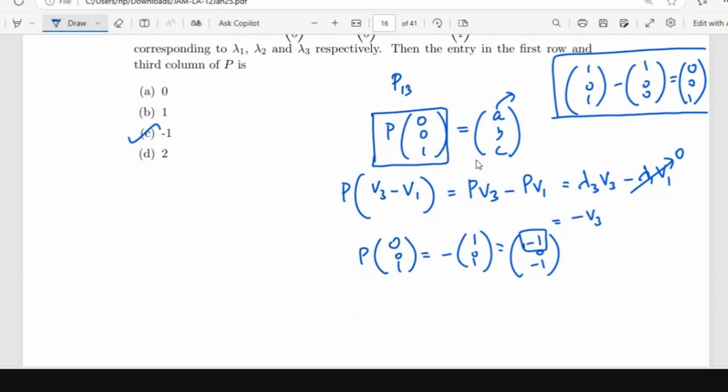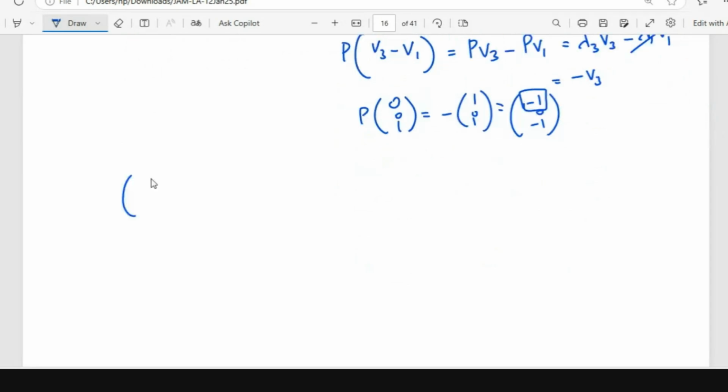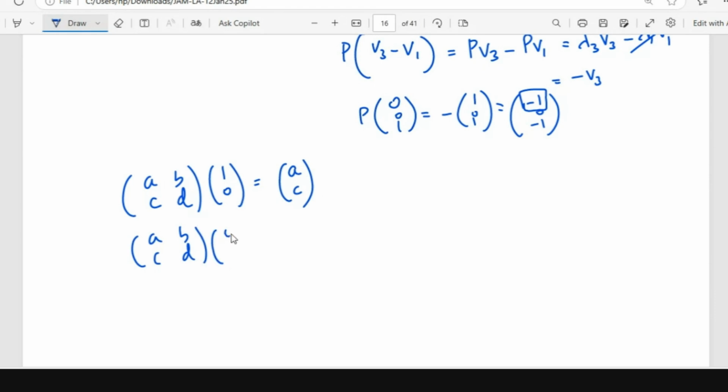If you do that, you will get the third column of the matrix. See, the other problem we saw, no? If you multiply a matrix with 1, 0, you're going to get the first column of the matrix. If you multiply it with 0, 1, you're going to get the second column of the matrix.